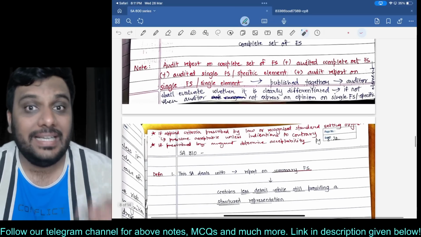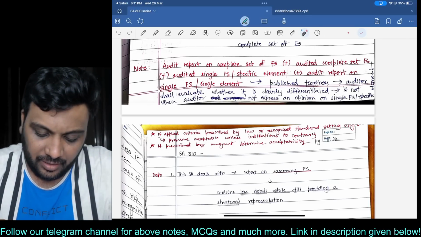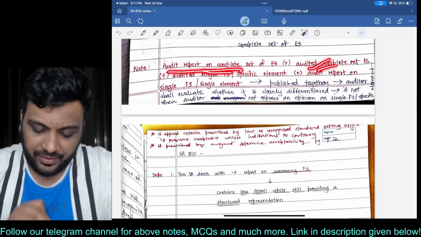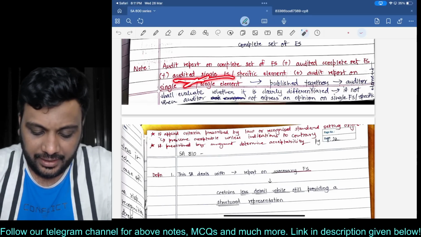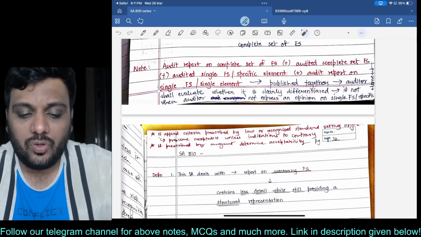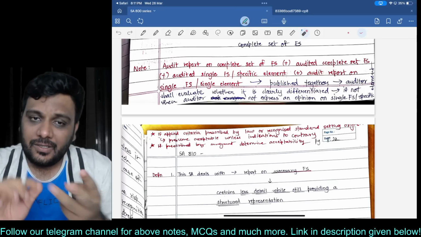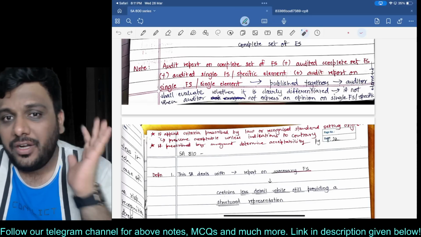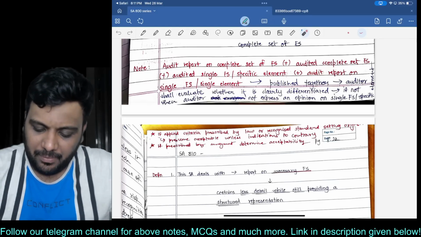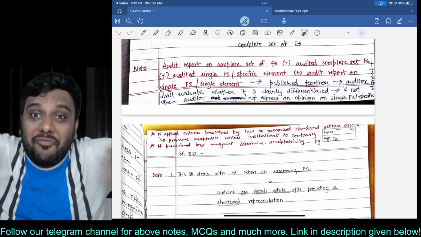Sir, what is this adjustment? Listen to me, this is a completely different discussion. You have the audit report on the complete set of FS, plus the audited complete FS, plus the audited single FS or specific element, plus the audit report on the single FS or specific element. This entire document, if they are published together, I just have to evaluate that they are separated, properly differentiated.